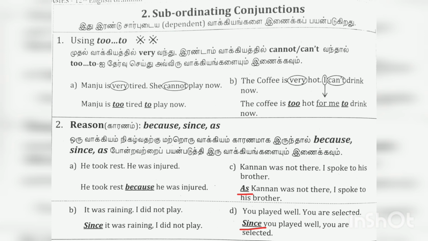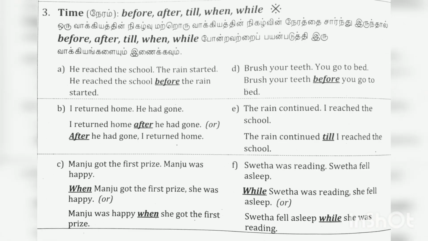Another example, it was raining, I did not play. Since it was raining, I did not play. Fourth example, you played well, you are selected. Since you played well, you are selected. So all these examples represent reason. The third function is time. We use subordinating conjunctions like before, after, till, when, and while to represent time.